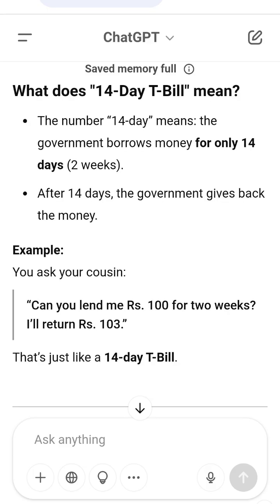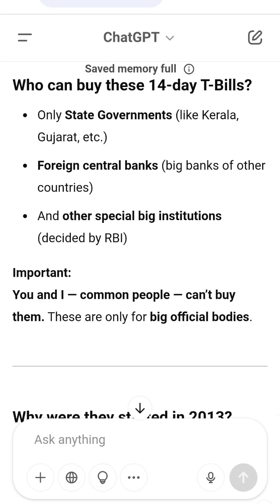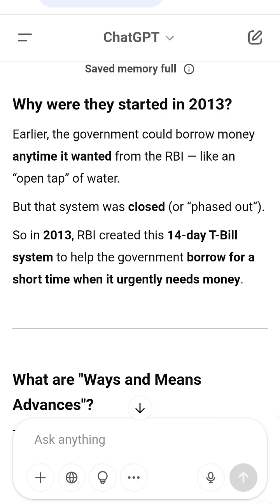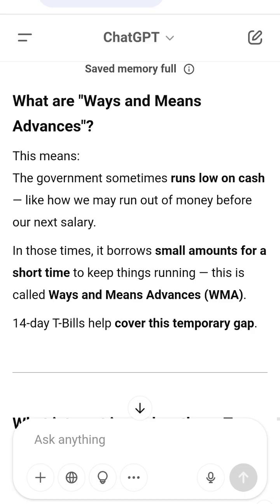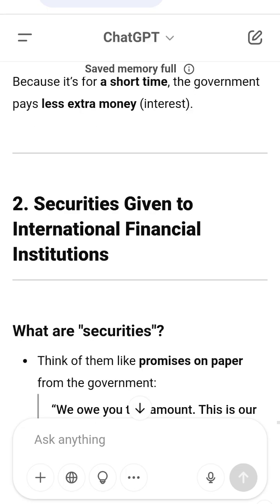We promise to pay this amount. Use this paper as proof. That's easier for the government than giving huge amounts of cash. Why does India contribute to these institutions? Because being a member means India can borrow from them during emergencies. India gets help for big development projects. India gets a voice in world money decisions. So it's like we're all part of one big club. We each pay our part so we can all help each other when needed.